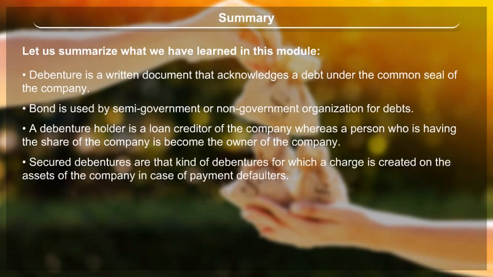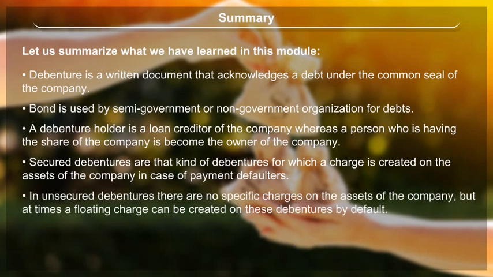Secured debentures are those kind of debentures for which a charge is created on the assets of the company in case of payment defaults. In unsecured debentures, there are no specific charges on the assets of the company, but at times a floating charge can be created on these debentures by default.